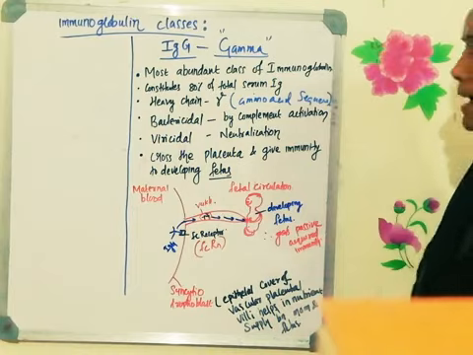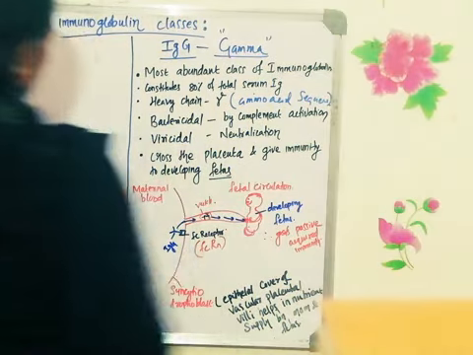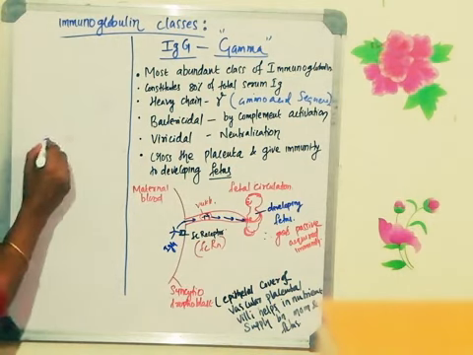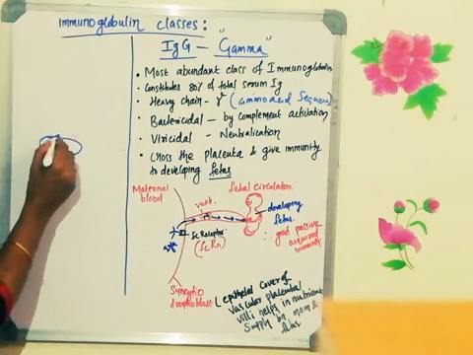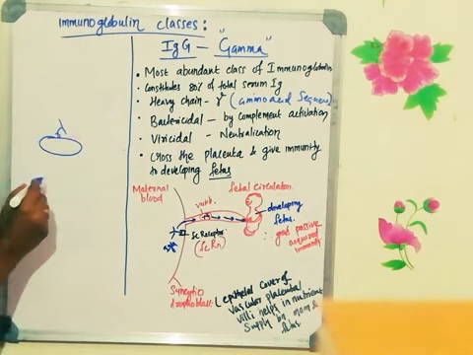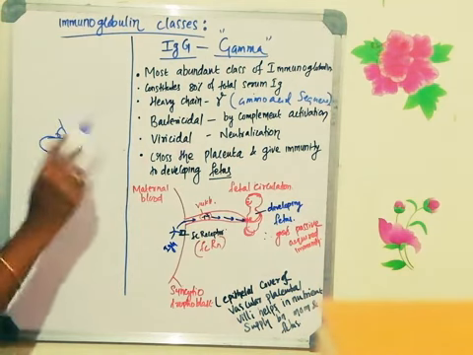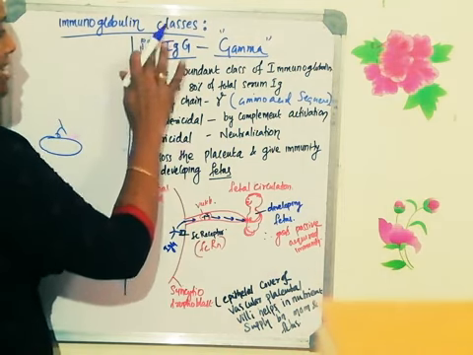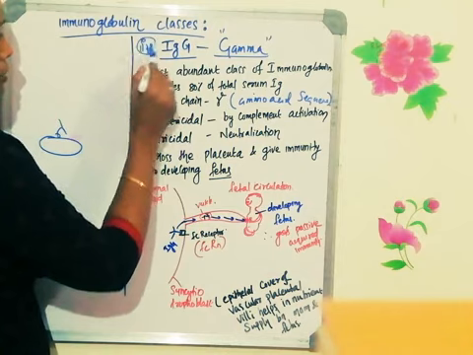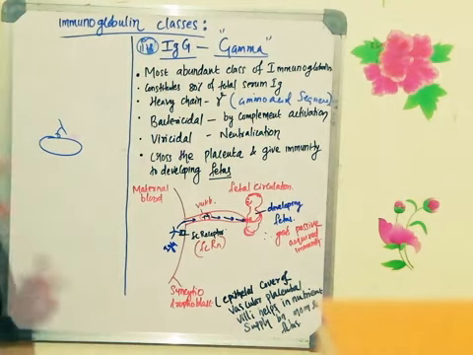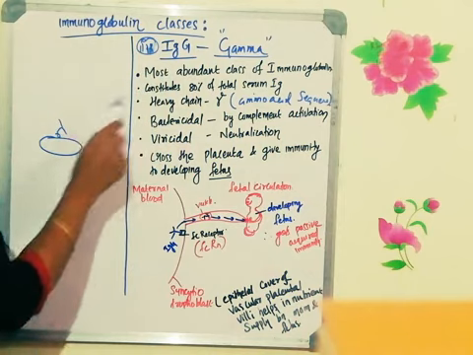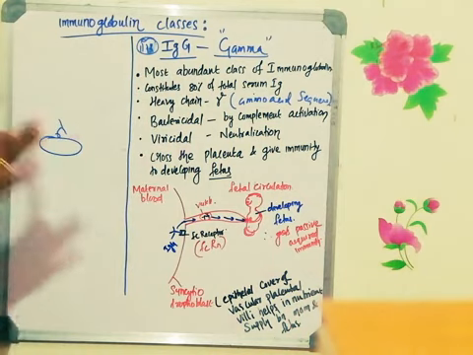How do they kill the bacteria? You know the complement pathway, we have already discussed the antibody mediated complement pathway, wherein when an antigen enters the body, the antigens will be identified by the antibody. As I told you, this is the immunoglobulin which is produced during the secondary immune response. What is the secondary immune response? Your body is encountering the antigen for the second time. So an excess amount of immunoglobulin G will be synthesized, and the bacteria need no processing.